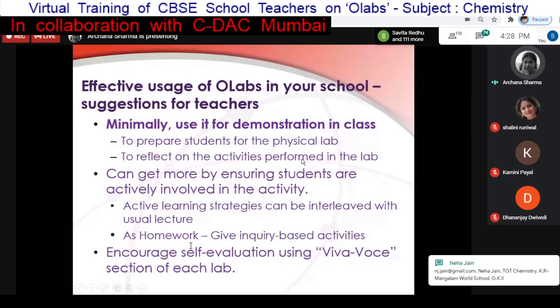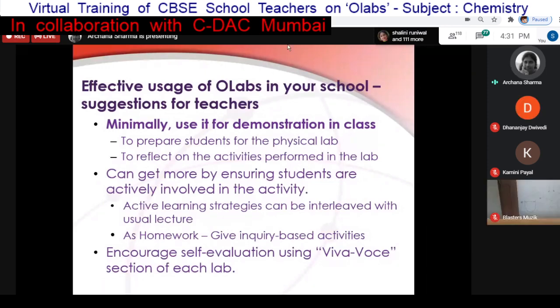So as I mentioned the example of the simple pendulum. Maybe you have shown students how a simple pendulum oscillates in the environment of the earth. Maybe you can give a homework to tell them that in OLabs, just go and change the bob that is oscillating: the material you can change, the length you can change, the environment you can change. Just come out with your observations, and then that can be discussed next in the class. So this can be done online. This can be done in your online classes as well.